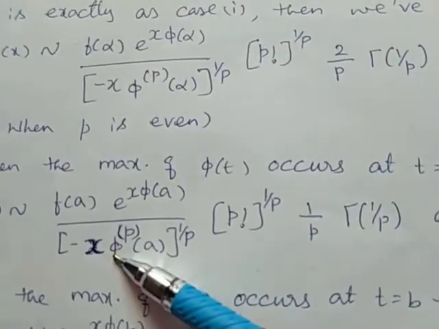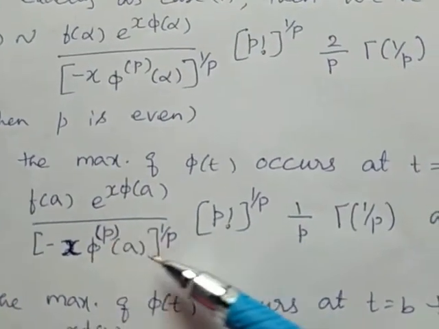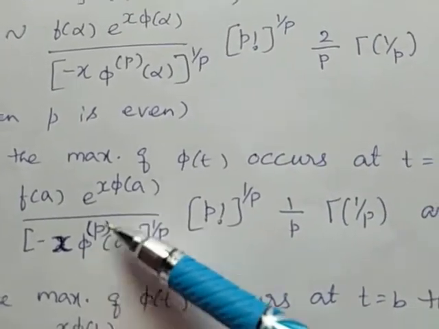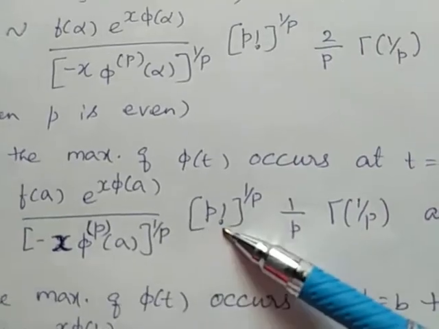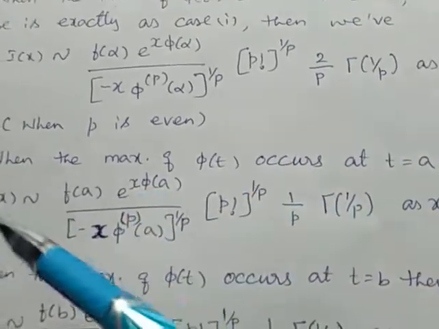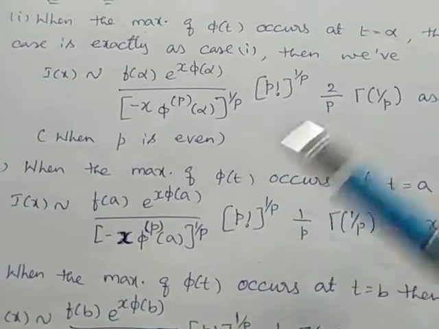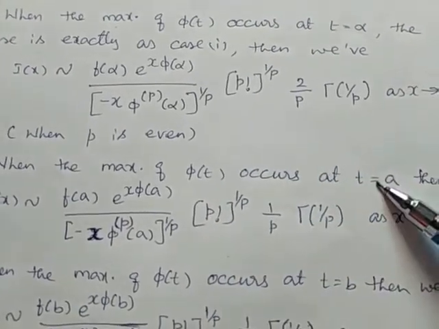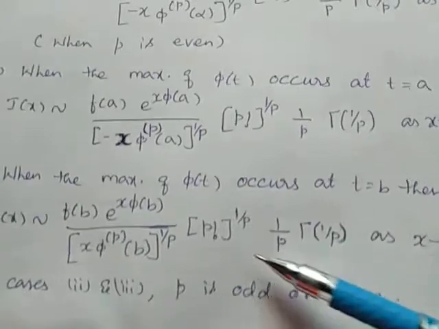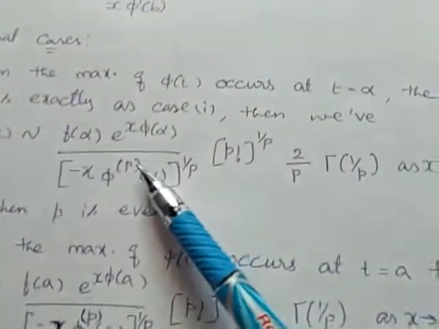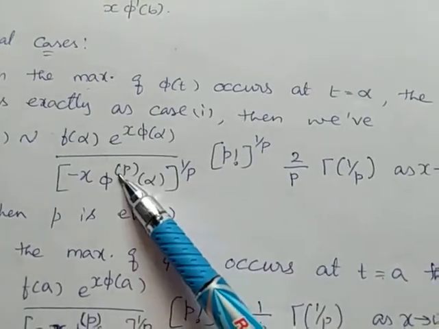That means if we are having p power phi of a, till the fourth derivative of phi is 0 and the fifth derivative of phi should be less than 0. So this is the general asymptotic expansion when t is maximum at a, and this is the solution when t is maximum at b, and this is the solution when t is maximum at alpha.